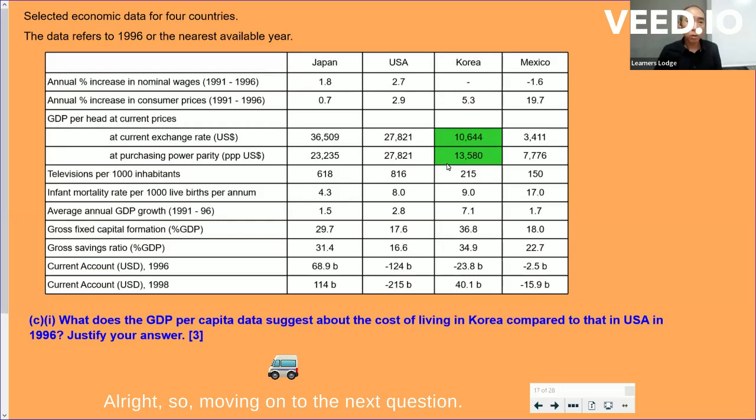All right, so moving on to the next question, question C, part 1. What does the GDP per capita data suggest about the cost of living in Korea compared to that in USA in 1996? Justify your answer for 3 marks. So cost of living in Korea versus cost of living in USA, meaning is it more expensive to buy goods and services in Korea compared to buying goods and services in the USA? How do we compare that?